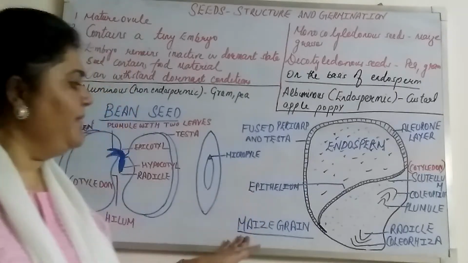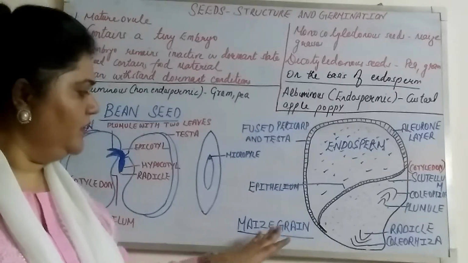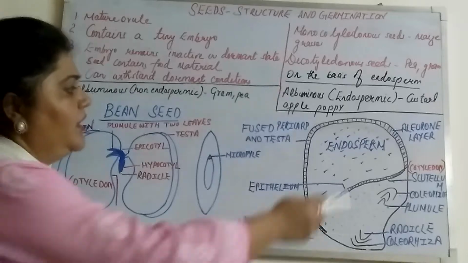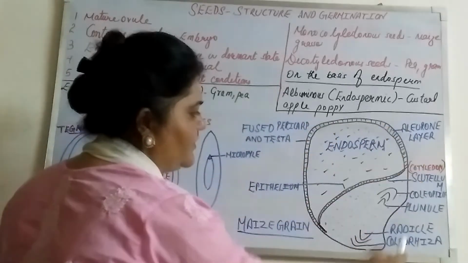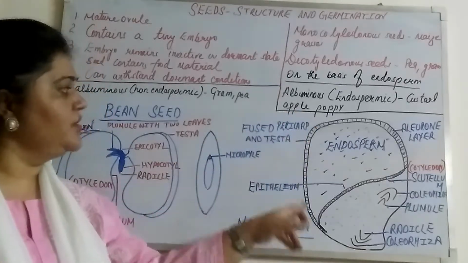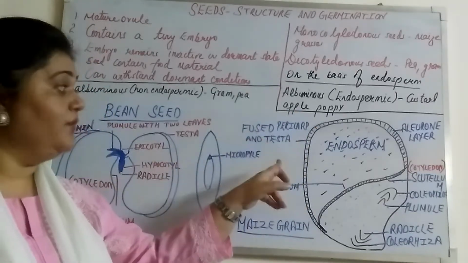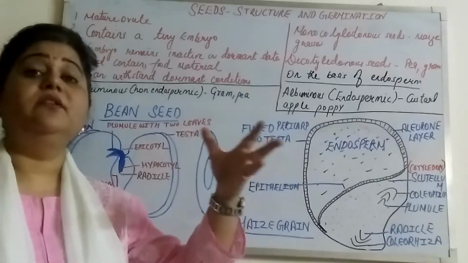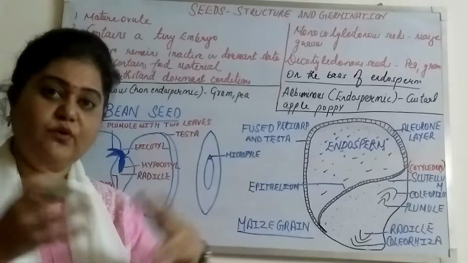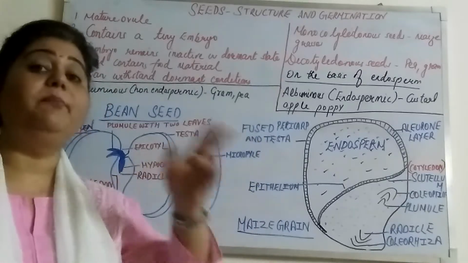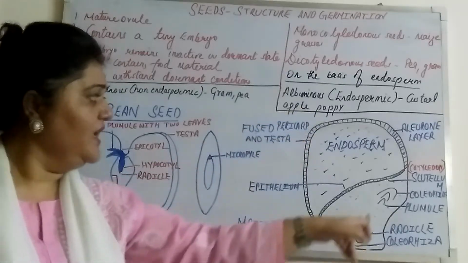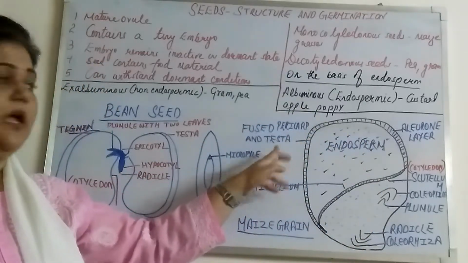Now, next, maize grain. I would like to introduce the structure of the maize grain to you. This is the whole structure of the maize grain. The outer portion, as I have told you, is a grain. What is a grain? One in which the fruit wall and the seed wall are fused together. What do we call the fruit wall? Pericarp. So here I have written fused pericarp and testa. So the outer covering is fused pericarp and testa.